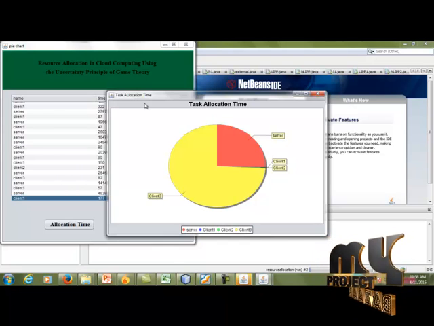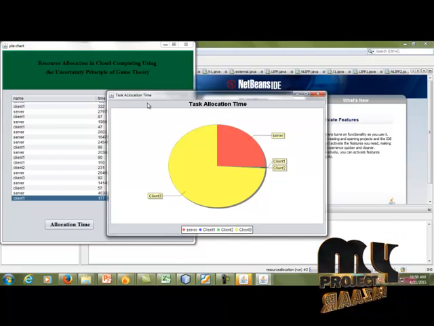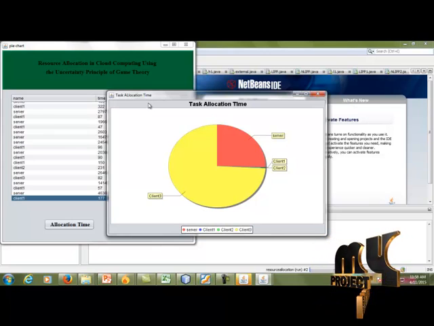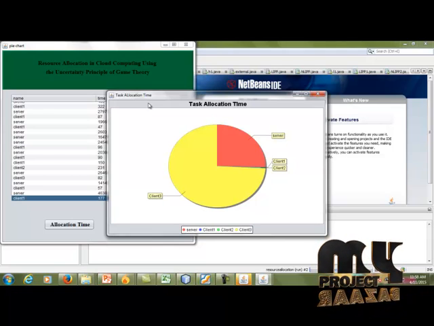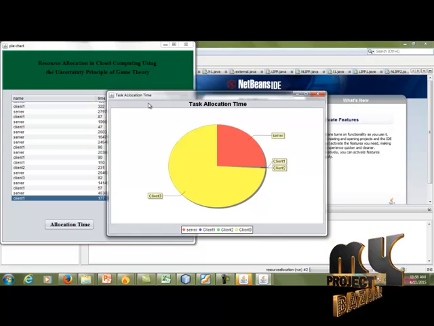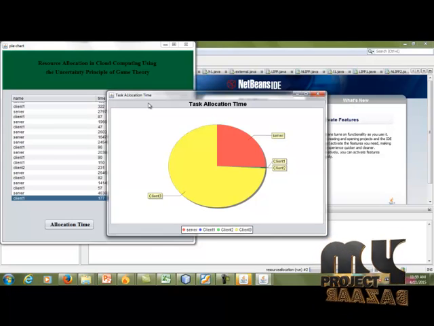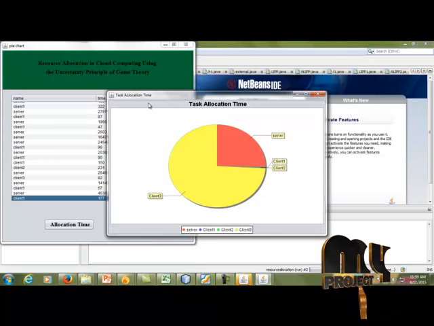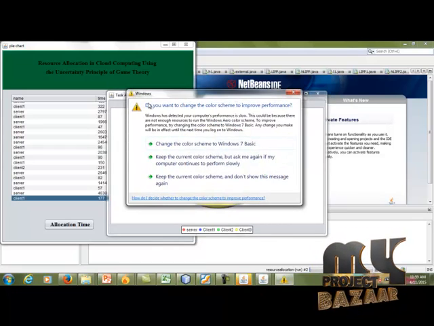allocation time. In this graph, the server will allocate client 1, client 2 and client 3. That means in the server installation page, the client will choose client 1, which means client 1 is allocated for the server. Otherwise, you can select client 2 or client 3. These are all the procedures to send a file to the server.